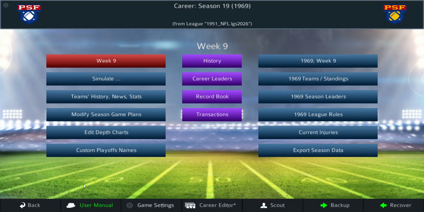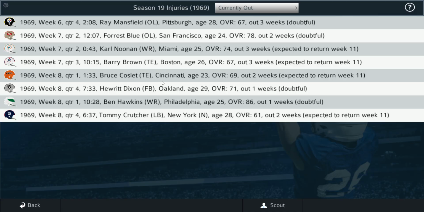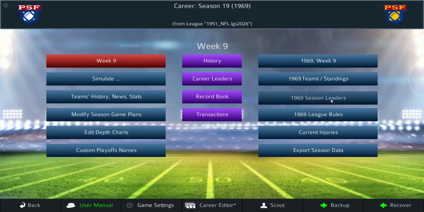So there you go. Let's look at the season leader. Let's look at injuries so far. Anything that sticks out? Doesn't look like anyone's out for the year yet, so that's good to see. Most of the teams are still at full strength, except for a few of these folks that are going to be out in the immediate future.